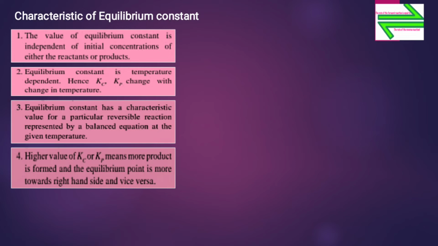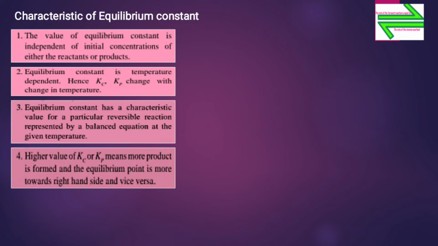So here we are talking about the reversible reaction which is balanced, that is, with its stoichiometric coefficients, at a particular given temperature.